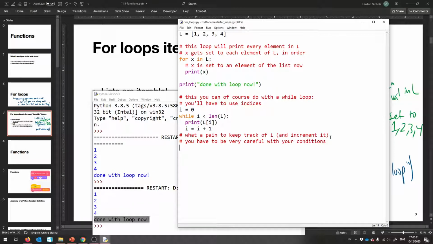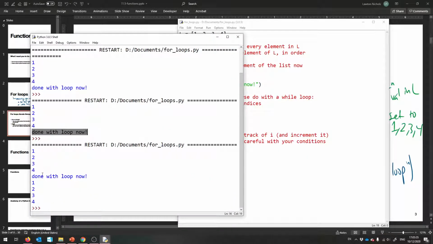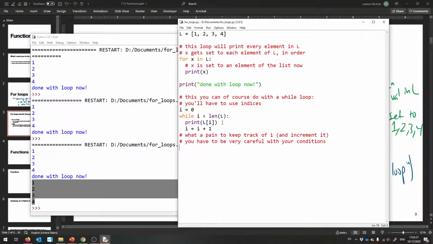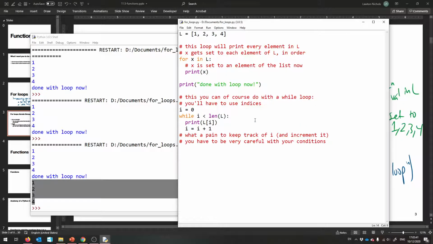So this is going to do the same thing. So here I run it. It does the same thing. It goes through, i ranges through every valid index in L. But it's very easy to get this wrong.